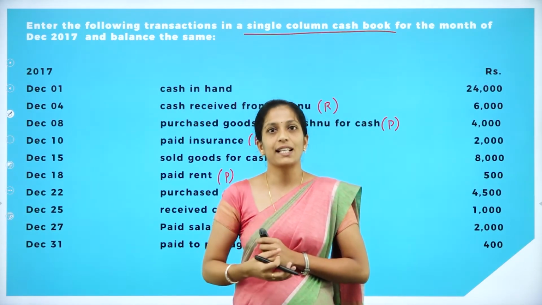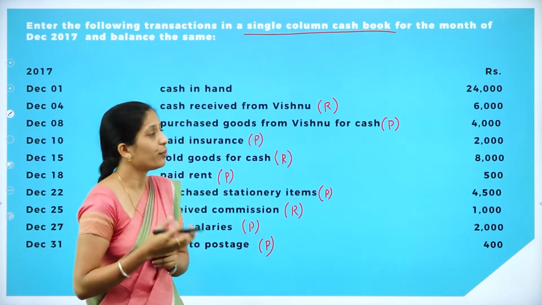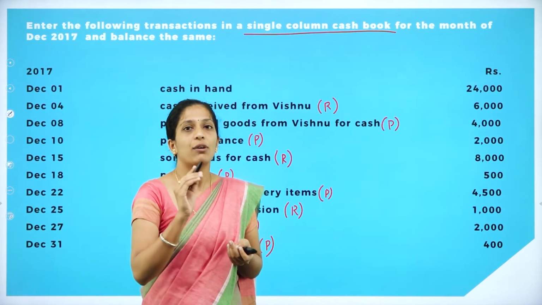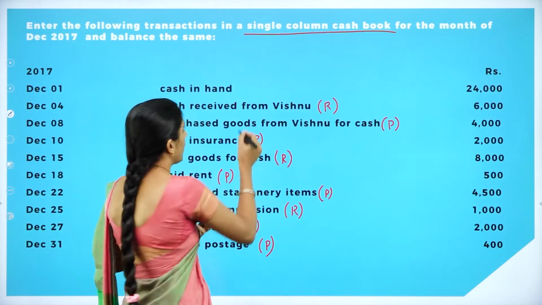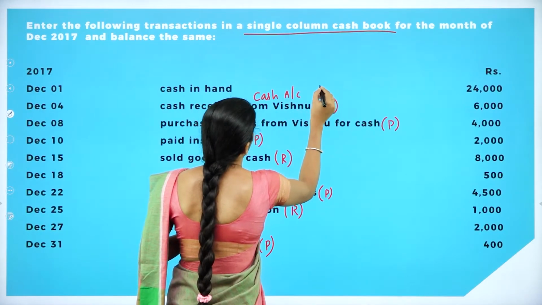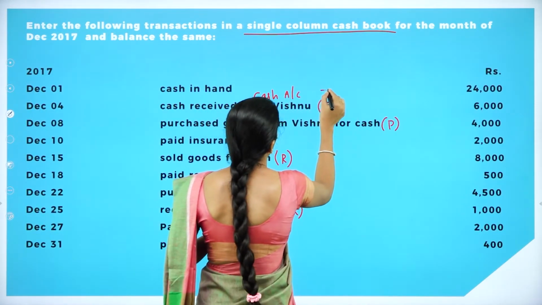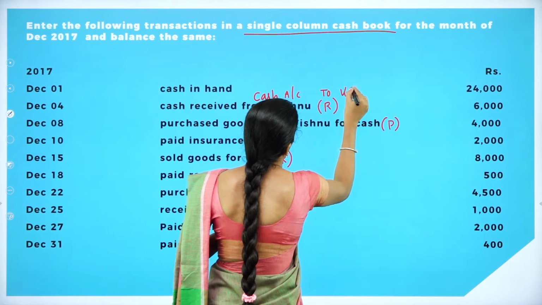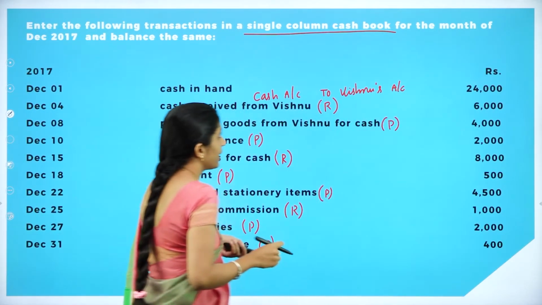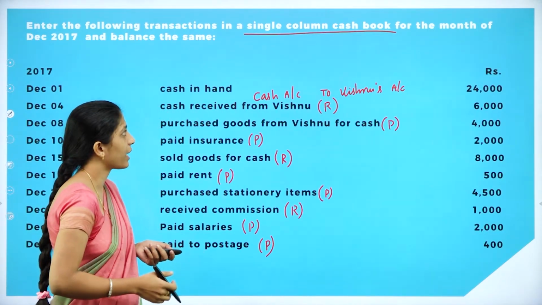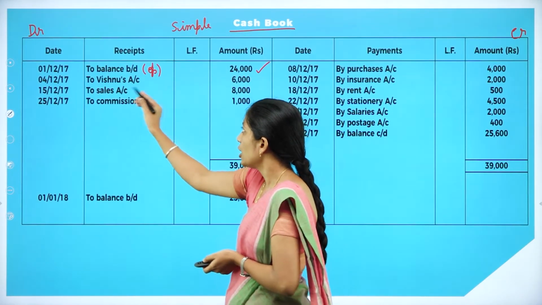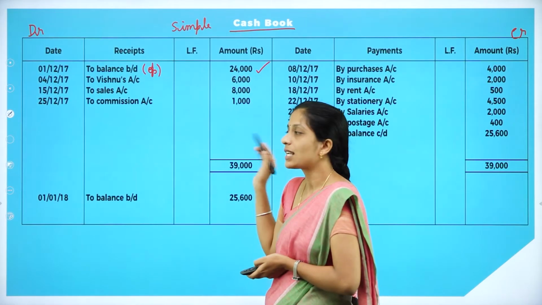Now moving on to the next transaction, December 4th, cash received from Vishnu. From whom are we receiving the amount? From Vishnu. So your journal entry will be cash account debit to Vishnu's account. Now how do you write this? It is a receipt, so we have to record it in the receipt side. We will record the date 4/12/2017, to Vishnu's account. Your amount is 6,000.